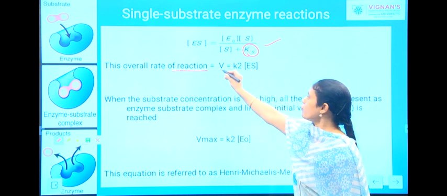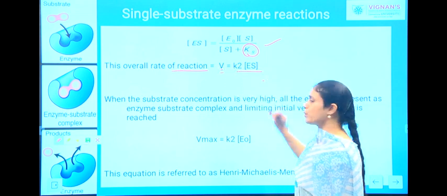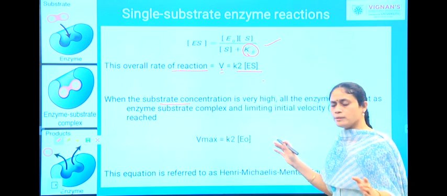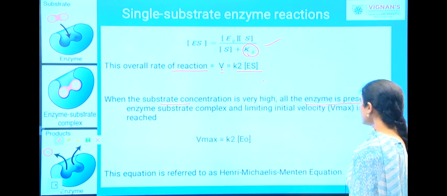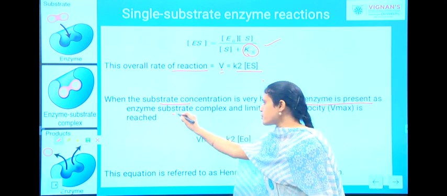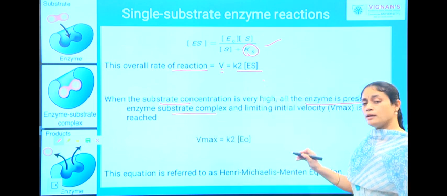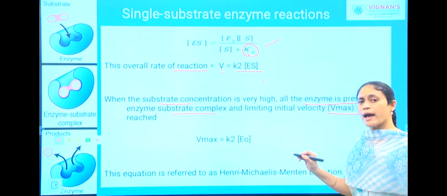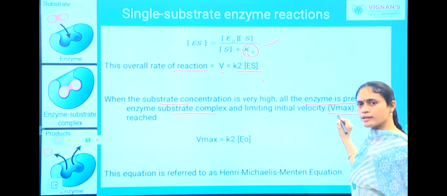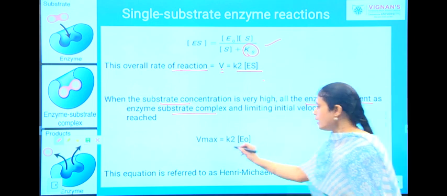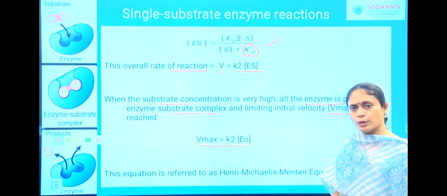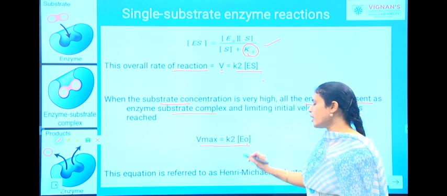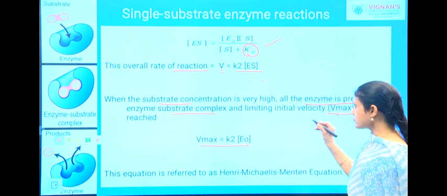We can represent the rate of overall reaction, which is equal to K2 into ES. Now, when the substrate concentration is higher, then the enzyme is present in the form of enzyme substrate complex and the velocity is maximum, which we are designating as Vmax. So, let us try to incorporate this into the equation. Here, Vmax is equal to K2 into E naught, which is your constant K2 into your total enzyme concentration.